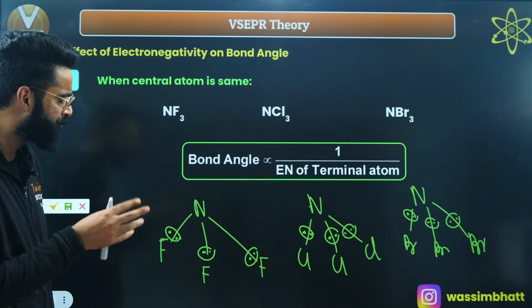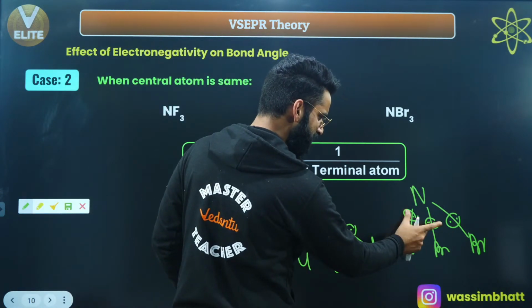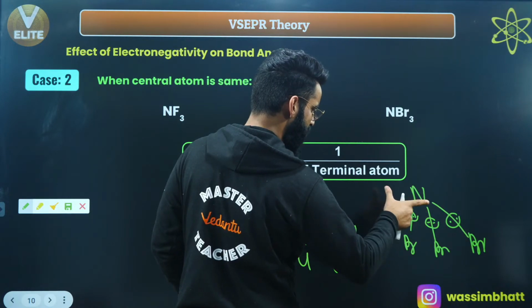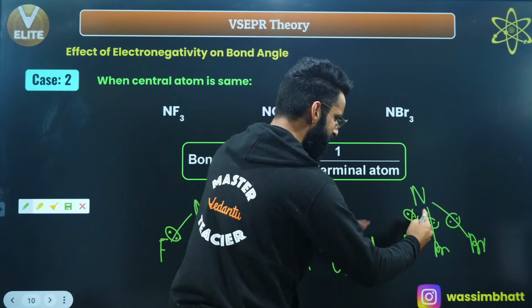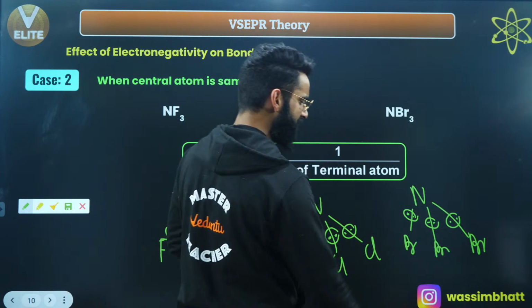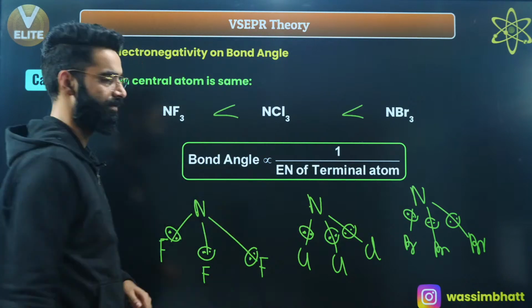So where do you see bond pairs are close? Bond pairs are close in this case. If bond pairs are close, repulsions will be more in this case. If repulsions are more, stretching of bond angle will be more. So in this one, the bond angle is going to be maximum. So this is going to be the expected bond angle, right?